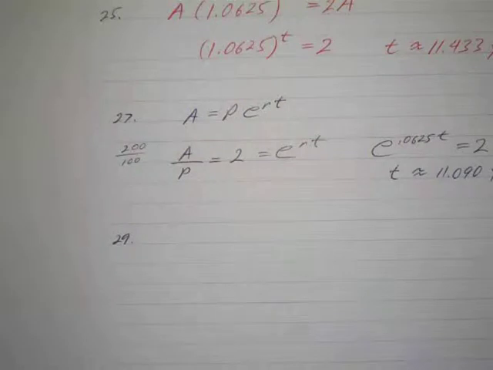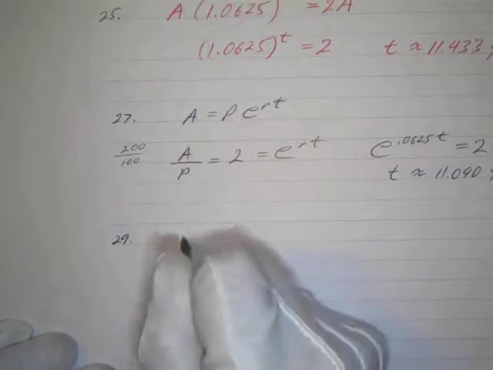Here's number 29, section 1.3. It says tripling your money depends on how much time is required for an investment to triple in value if interest is earned at the rate of 5.75% compounded daily. Now this is a little tricky. Okay. So the amount we have